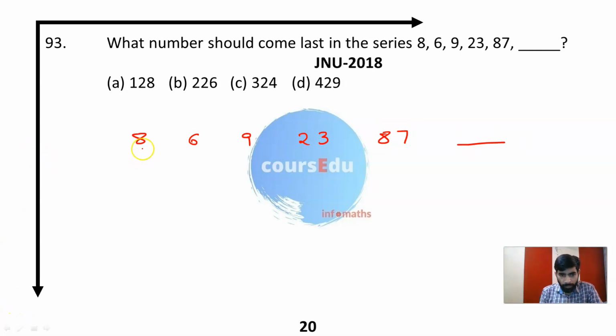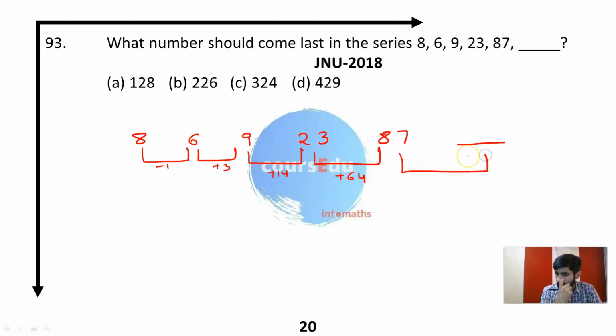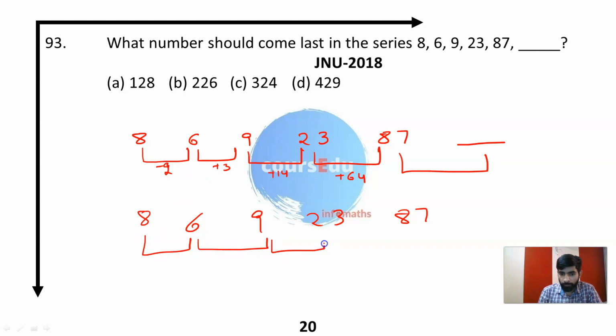Now if you look at the calculation, it is -2, then +3, then +14, then +64. Is there any pattern that is going on in terms of this plus part? No, right? I don't think so. Okay, now look at it in any other way. So let's make any other pattern, any mixed pattern if you can find.